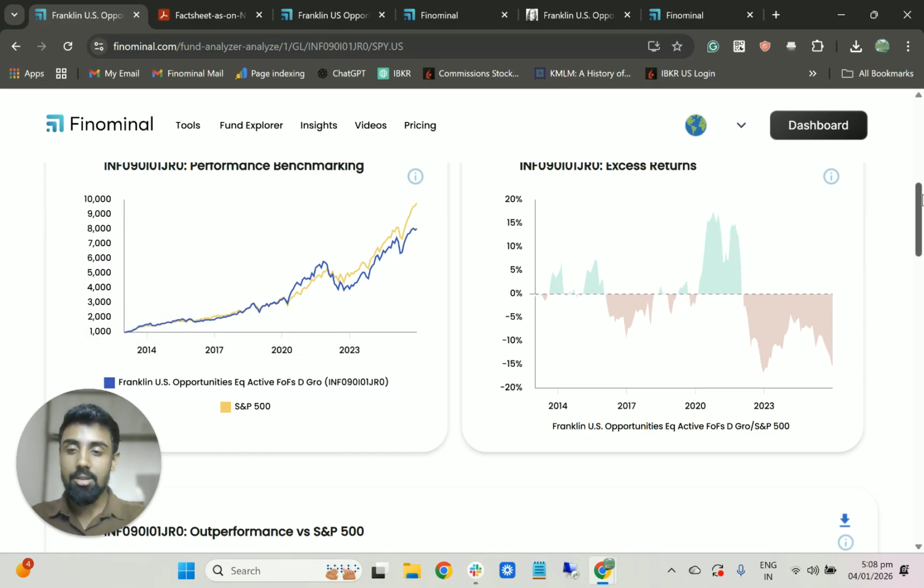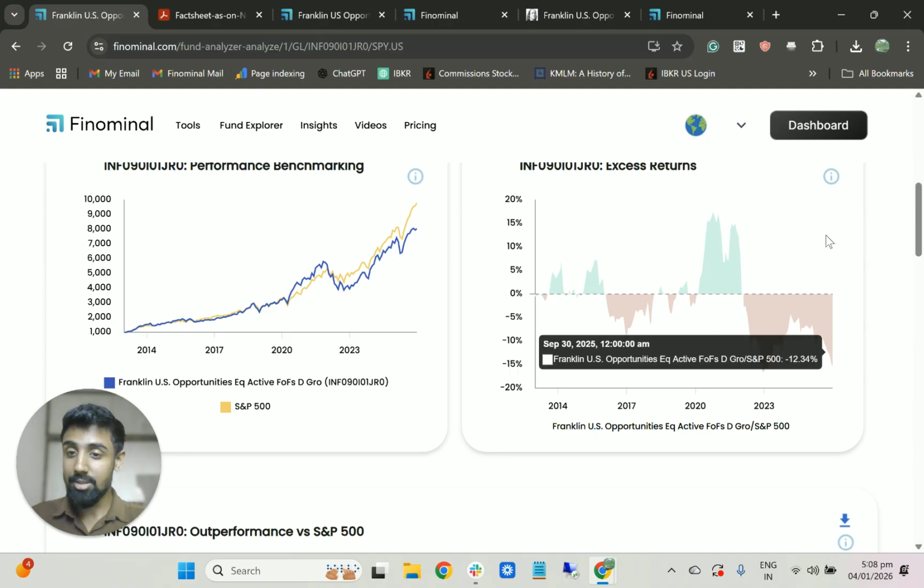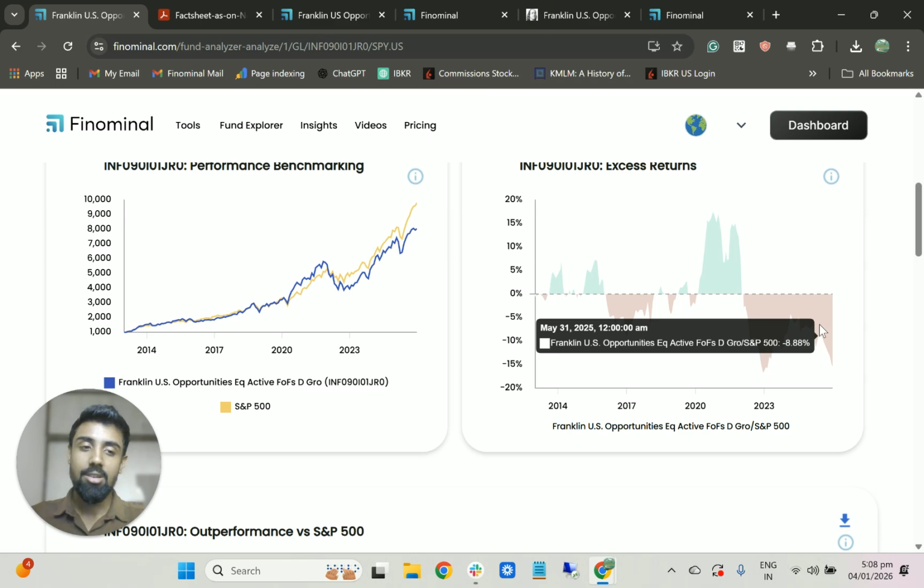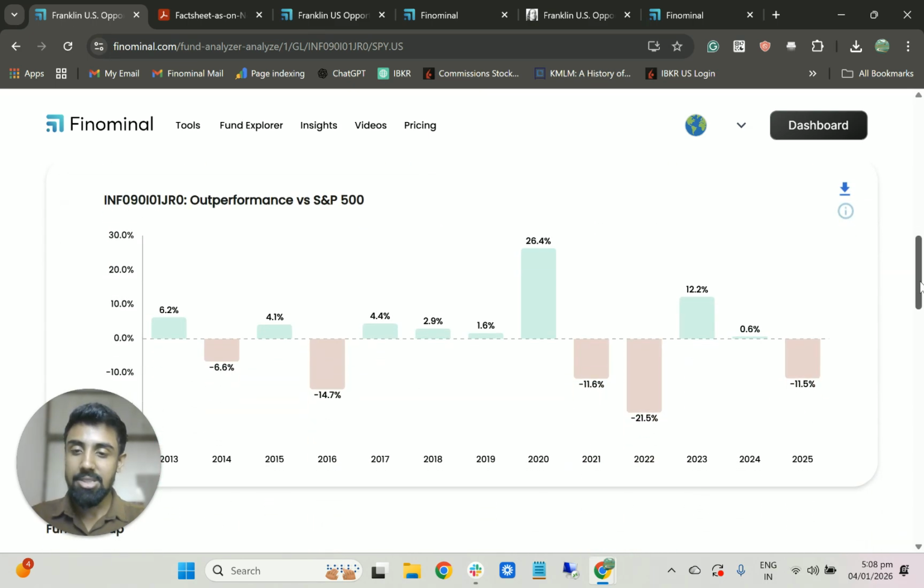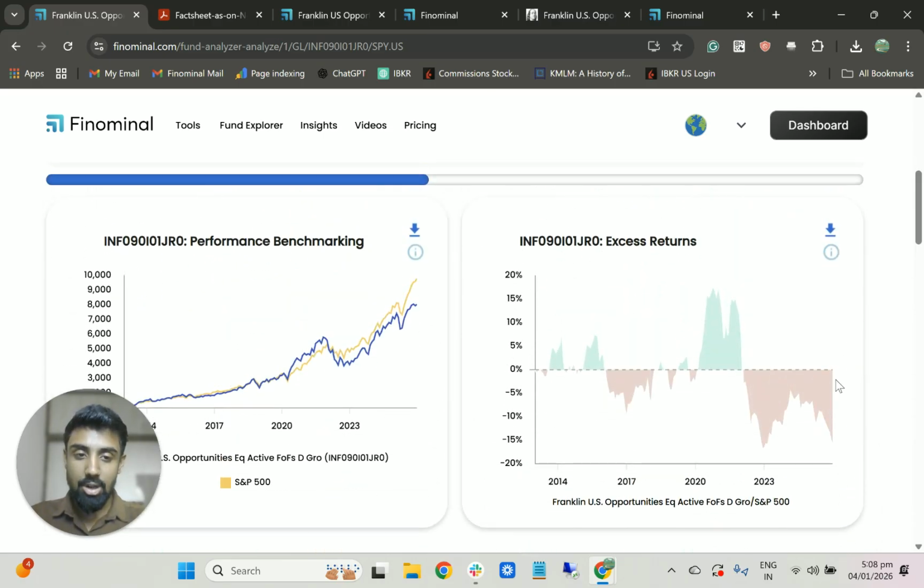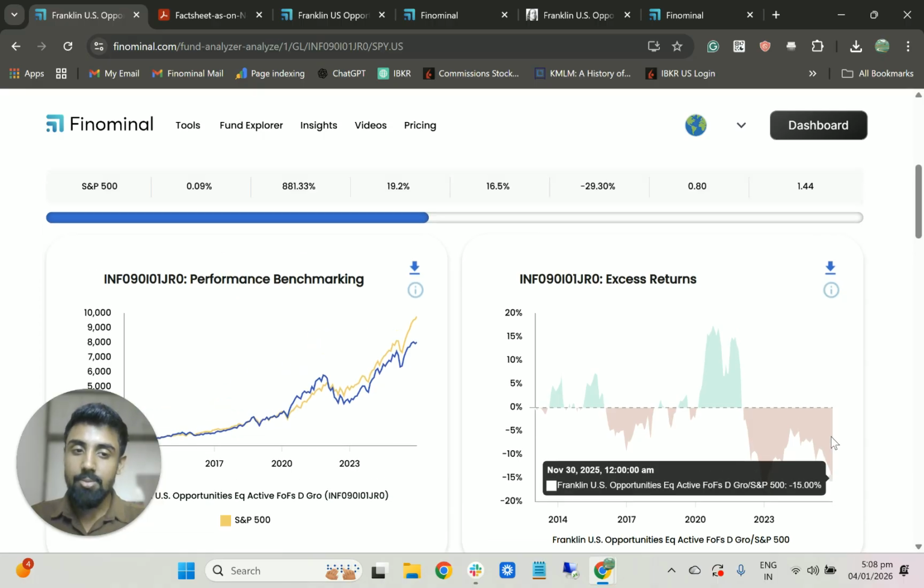So to answer the question in simple terms, this fund hasn't added any value as an active fund and charging 0.63%. Again, we'll come back to the expense ratio, the double layering of expense ratio. So it hasn't added any value to the end customer, because it has underperformed the benchmark over the last 13 years. And we can also see the outperformance and underperformance on a yearly basis here, but on an overall cumulative basis, it has generated negative excess returns.